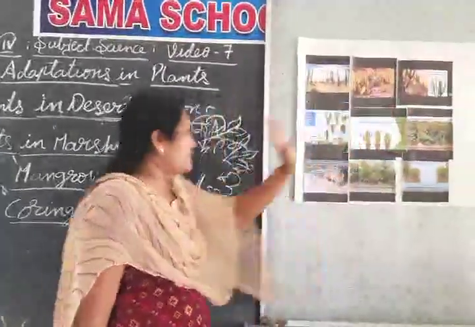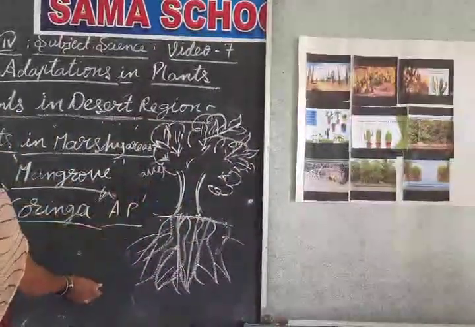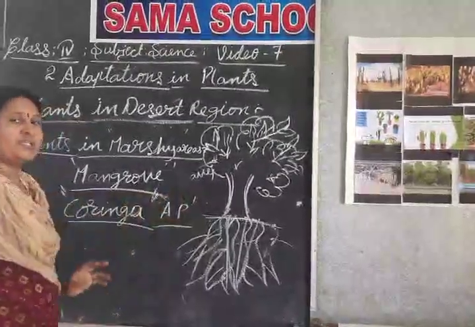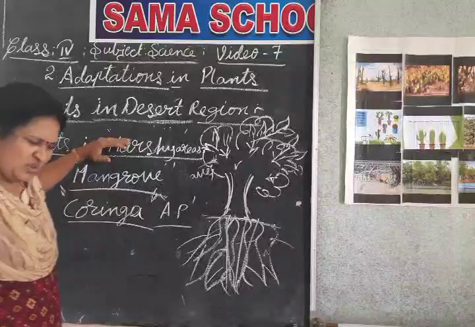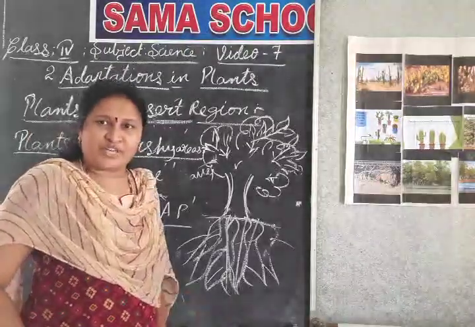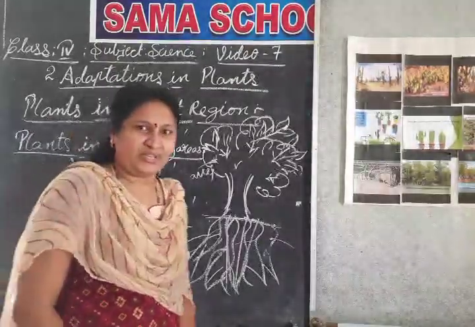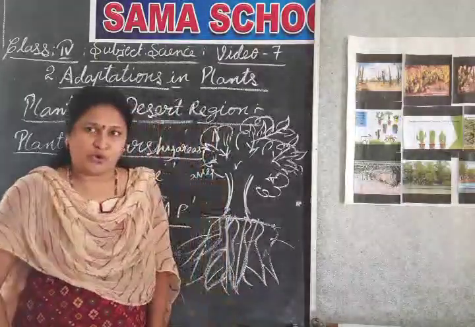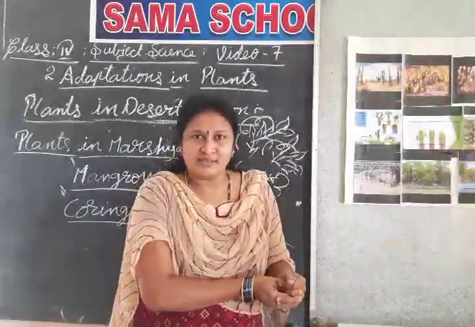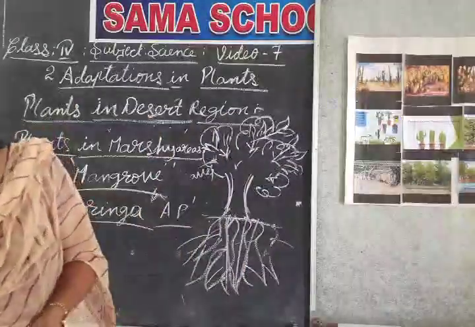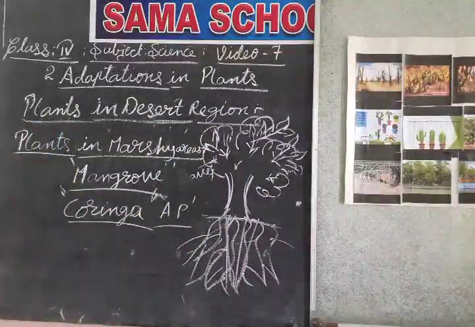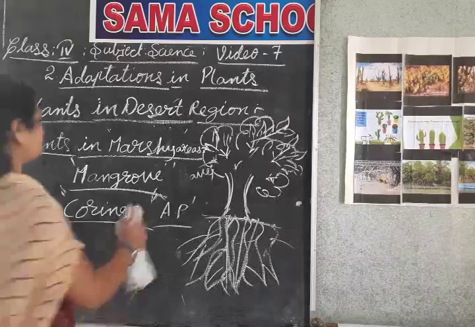Okay children, so these are the adaptations, the features that help mangrove trees adapt to the marshy area. Do you understand? We cannot spend that much time in the mangrove, as our chappals and our legs will get spoiled. So, shall we go to another place, children? Okay, now we will go to the next region. I will take you to one more region.